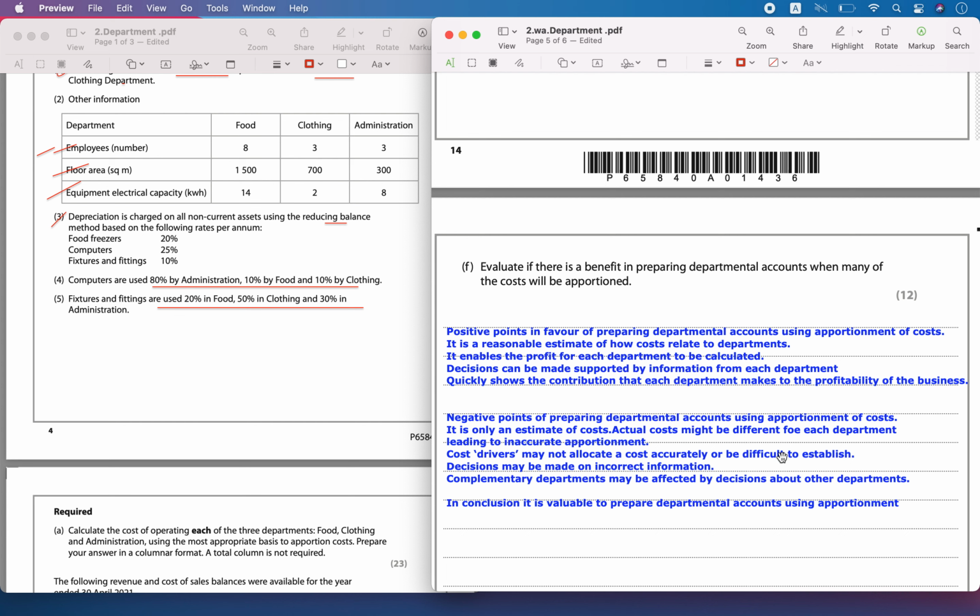Complementary departments will also get affected by decisions about another department, like when we say this department is making a loss or this department is making a profit. Even though they are complementary, when we make some decision to change or bring in a new asset, it's going to affect the other department also. So in conclusion, you can say it is good to prepare these departmental accounts using some apportionment, because otherwise you will not understand the cost which is contributed